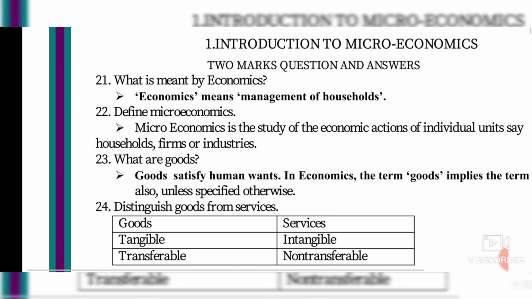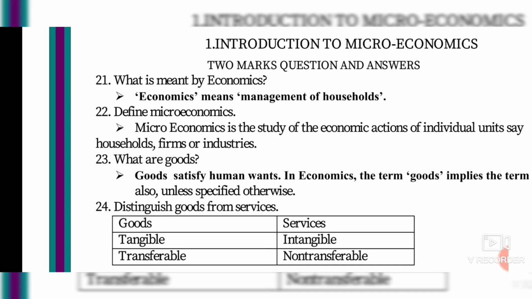Next we will see what goods are. Goods means a product. In economics, the term goods and services also implies products, things, etc. Goods and services satisfy human wants. Next we will see the distinction between goods and services.